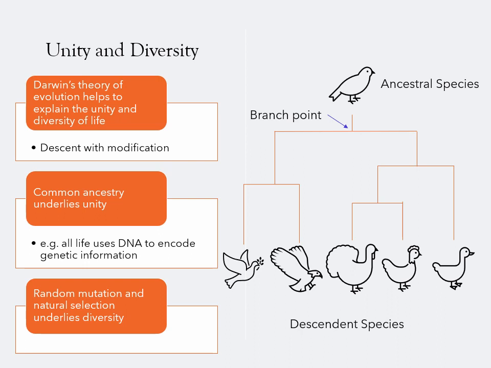Now let's assume that one of those lineages, the one on the left of the diagram, went through a second such event, and that over time, those descendants diversified to result in a dove and a hawk. The other lineage on the right-hand side of the diagram went through two such events, resulting in a duck, a chicken, and a turkey. Now, while this is just a hypothetical example, I hope it gives you some insight into how we can combine biological information, for example, from genomic and proteomic studies, to try to piece together some of the history of living organisms like ourselves.